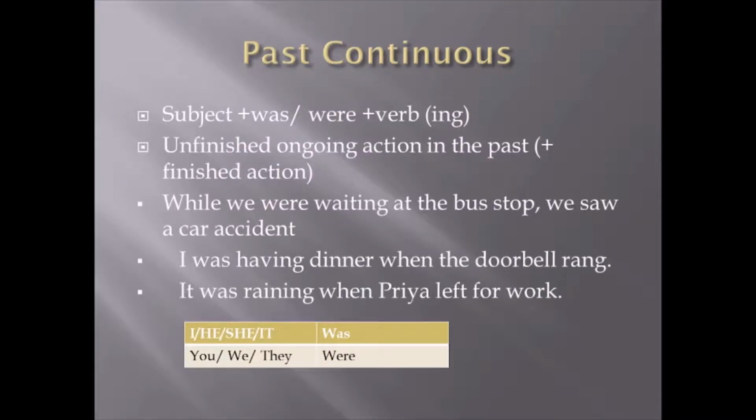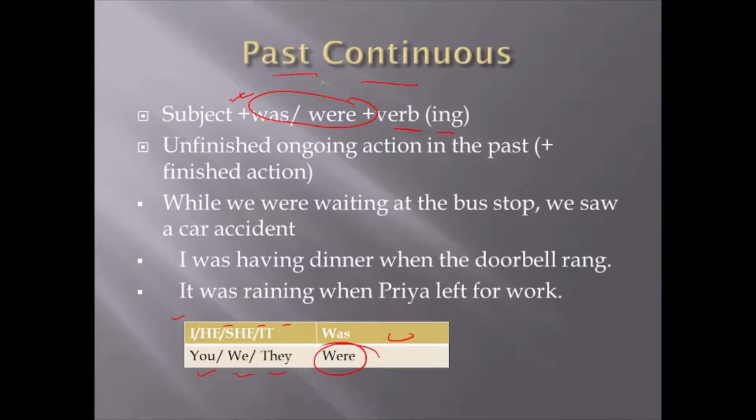Okay. Next one is the past continuous. What is past continuous? How do we use this? We use the subject with was or were and the verb with ing. We use was when it's I, he, she, it. When it's you, we, they, we are going to use were.